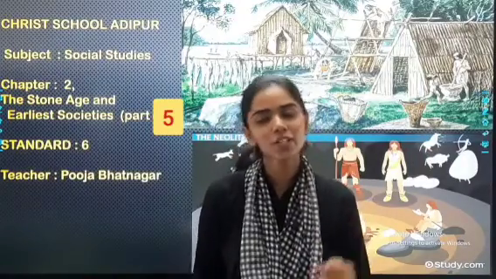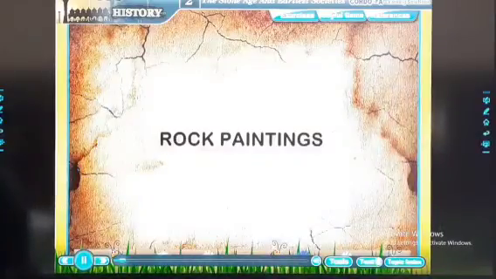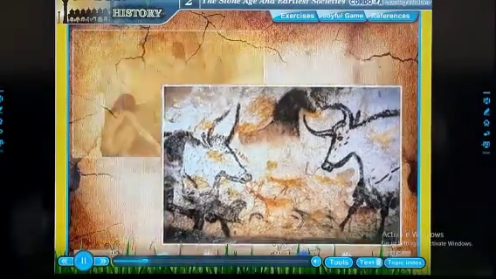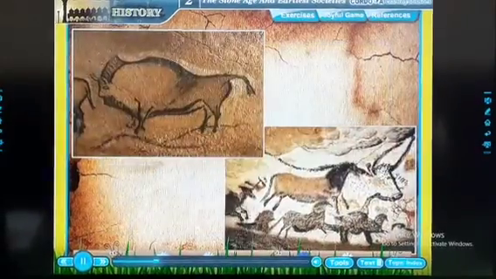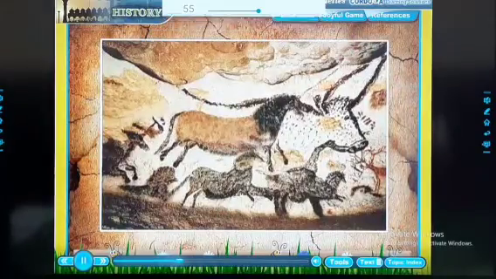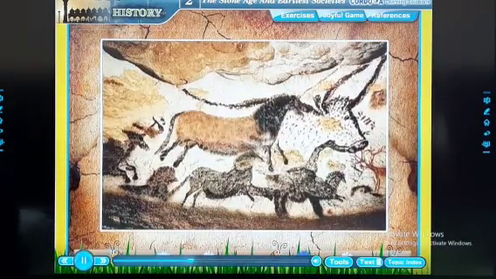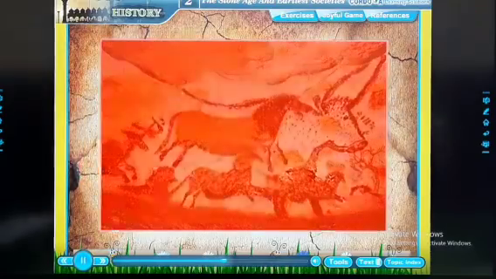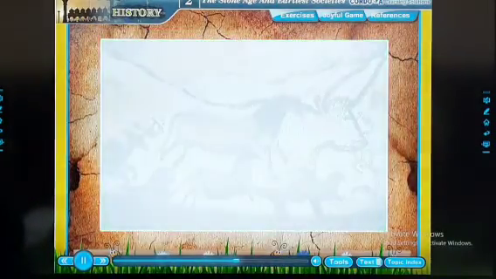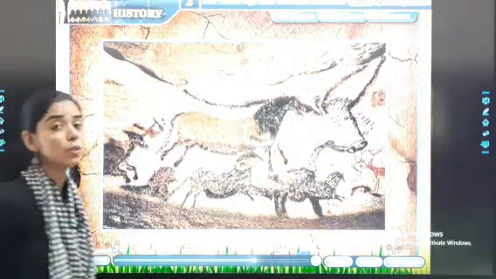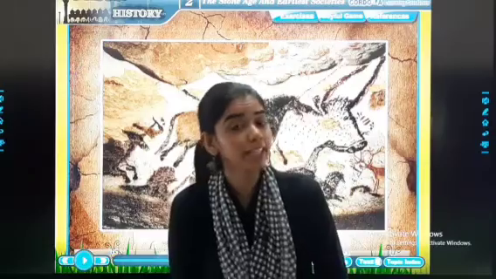First let's watch the video and then we will understand. Paintings. Early humans lived in caves and they decorated them with paintings on the walls. These drawings were of running wild horses, bisons, bears, stags, and herds of other animals. Some of these are found in Madhya Pradesh and southern Uttar Pradesh. Red, green, white, and ochre colors are used in the paintings. Now, the topic is rock paintings.